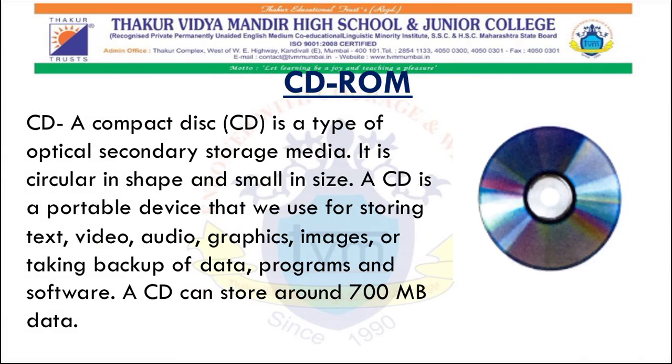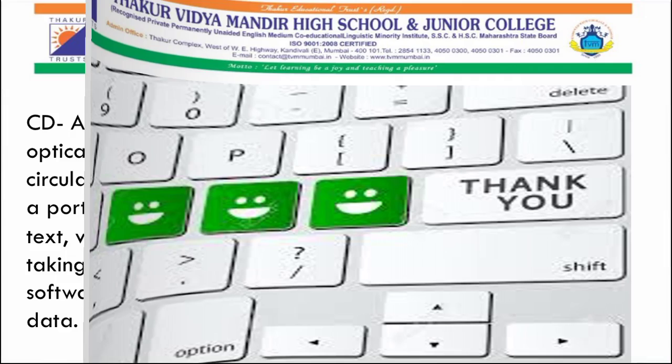CDs come in two forms. The first one is compact disc recordable, which is called CD-R. Data can be written on it once and then can be read multiple times. The second one is compact disc rewritable, which is CD-RW. Data can be written as well as read multiple times.